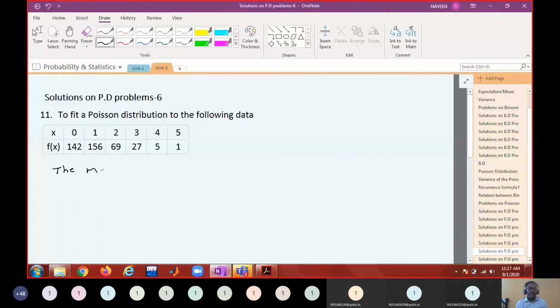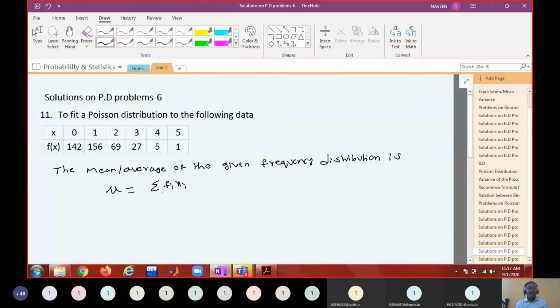The mean or average of the given frequency distribution is given by mu. What is the formula for mu? Sigma fi into xi by sigma fi. So, write it down.